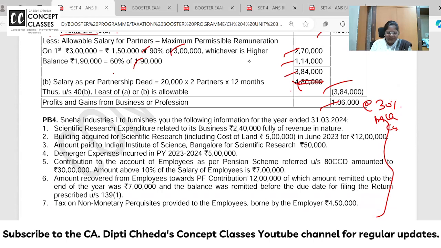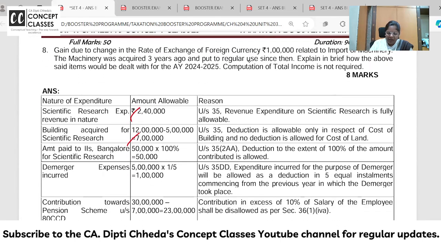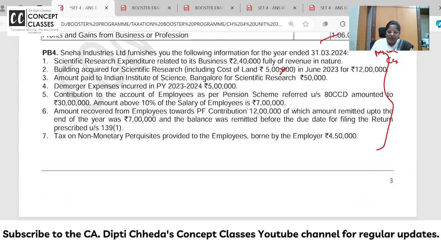Later you can watch. Building for scientific research: cost of land is not allowed. Total is 12 lakhs. Allowed will be only 7 lakhs. Yeah, this is there in our DT compiler. So many final students are also using the DT compiler for base level preparation. Great. Amount paid to Indian Institute of Science, 50,000. Yeah, you can pay to the IIT and all the registered universities.